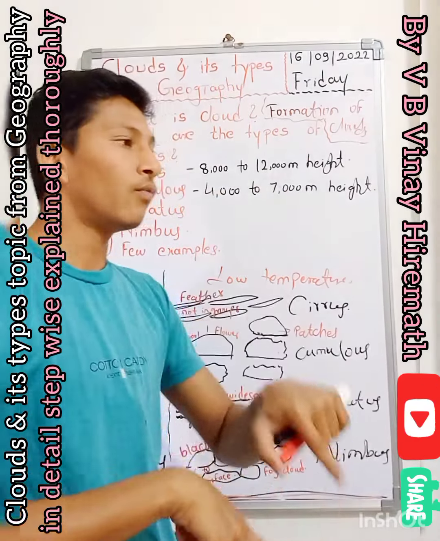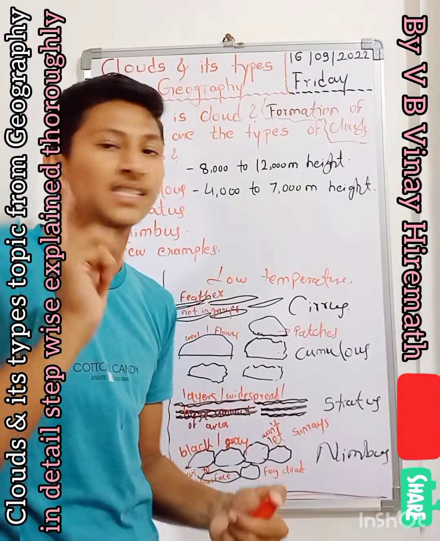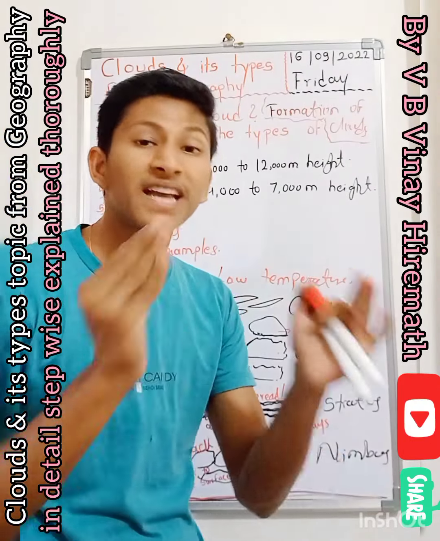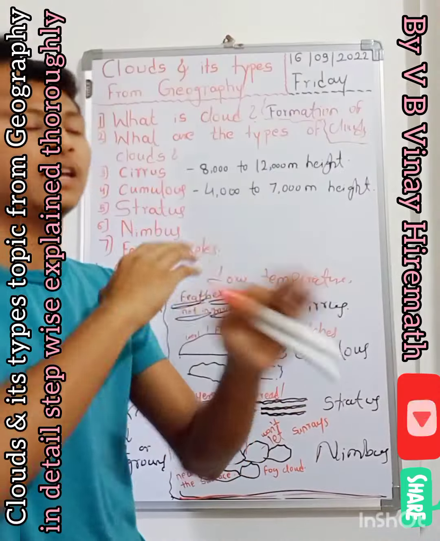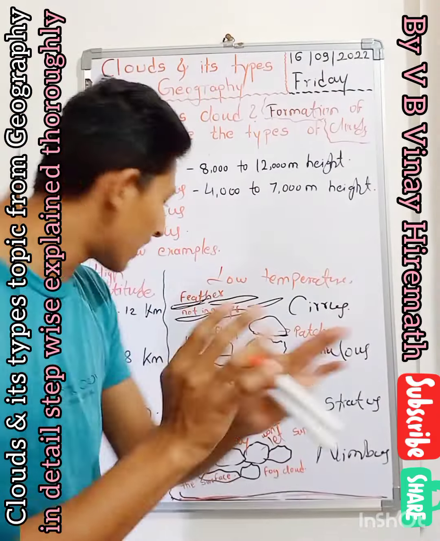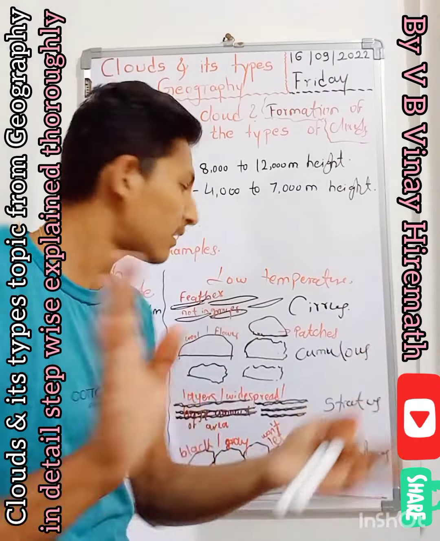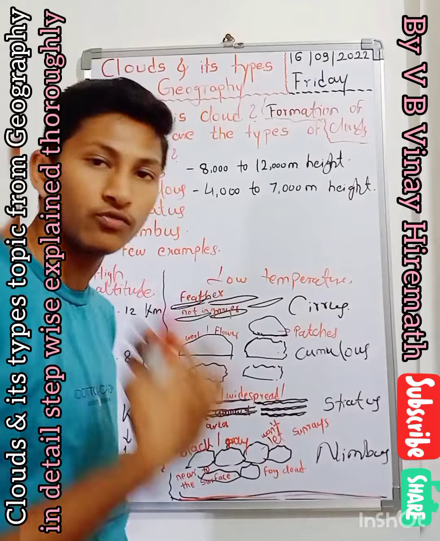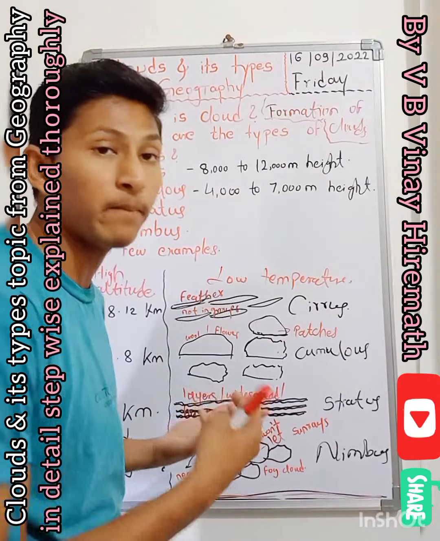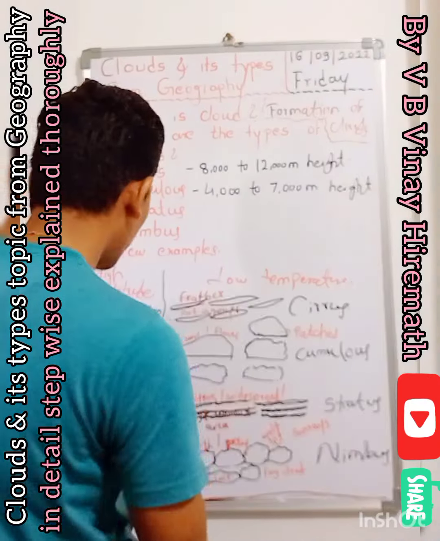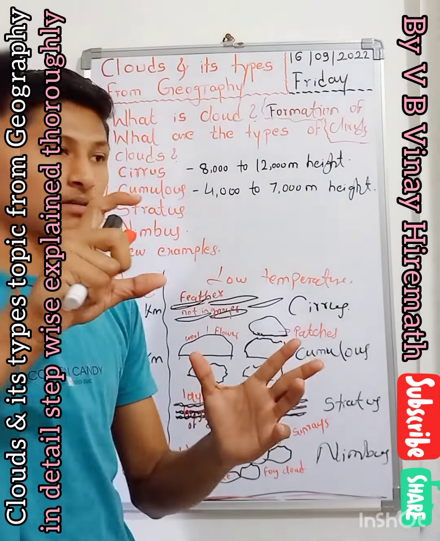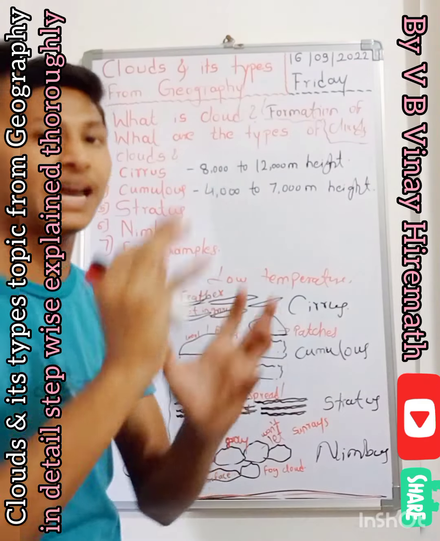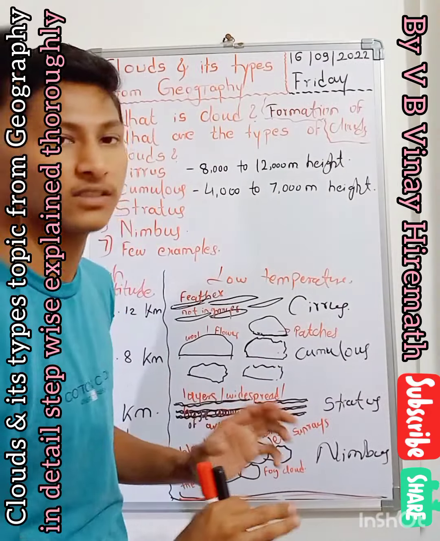These will cover a huge amount of area in the sky, and will not leave even a single space. They appear in very bulky layers, widespread, covering a huge area, at about 2 kilometers height from the surface to the sky level. That's what we call the stratus cloud.